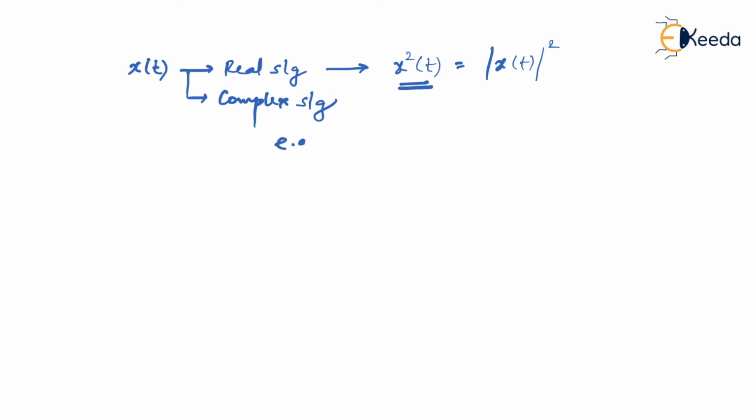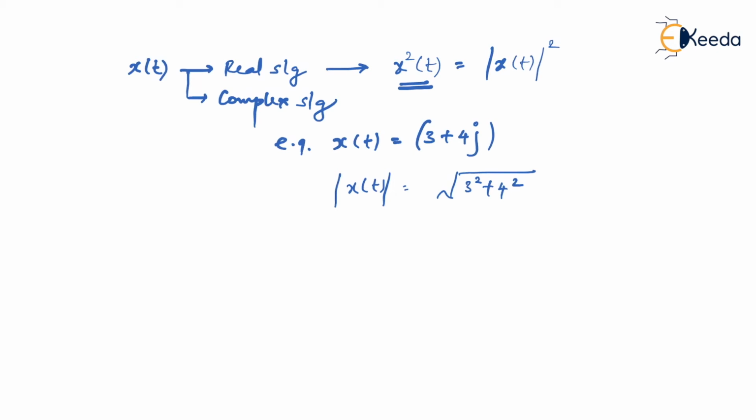For example, let's say we have x of t as 3 plus 4j. See, I can say it is a complex signal because it consists of a real part as well as an imaginary part. In that case, we have to take a mod of x of t, which is nothing but the magnitude of 3 plus 4j, which is 3 square plus 4 square, because we know that when it is a complex number, how do we take the magnitude?